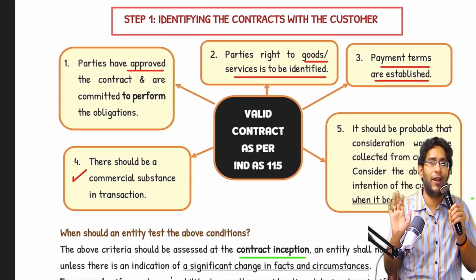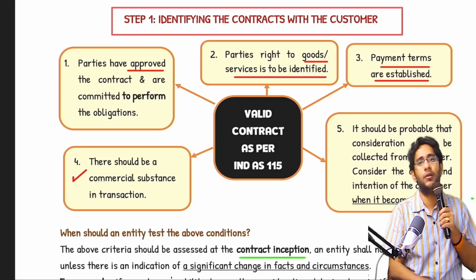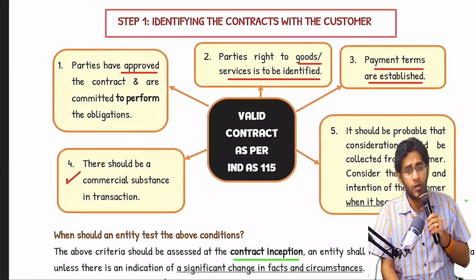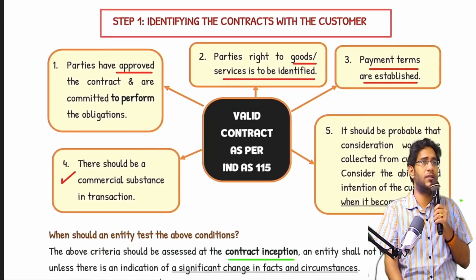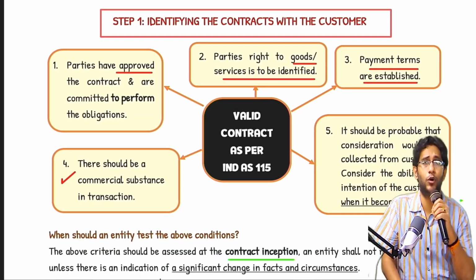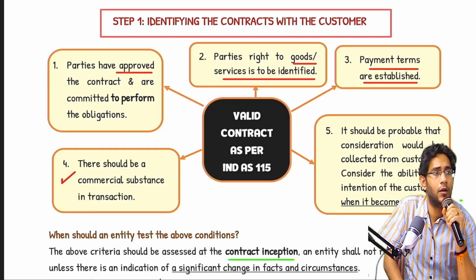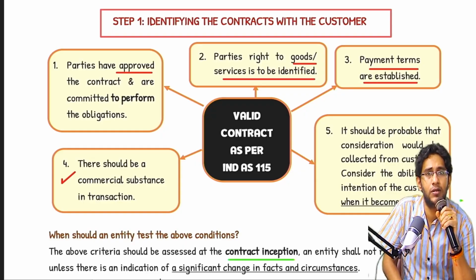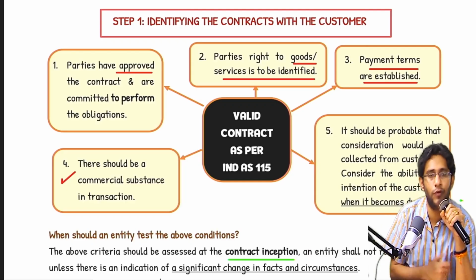Okay sir, I have a valid contract. So what? Then I will take you to step 2 now. That's all. But wait, sir, what if one or more of these 5 conditions fail? The standard says, don't apply any further steps. You cannot recognize revenue. If any of these 5 points are not satisfied, revenue recognition is not permitted unless you fulfill all the 5 points.